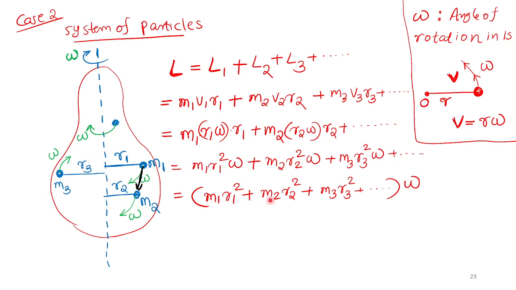M1 R1 square plus M2 R2 square plus M3 R3 square, etcetera. No? In the previous class we studied moment of inertia. You forgot moment of inertia? Please reply. Do you remember moment of inertia, M1 R1 square plus M2 R2 square plus M3 R3 square?